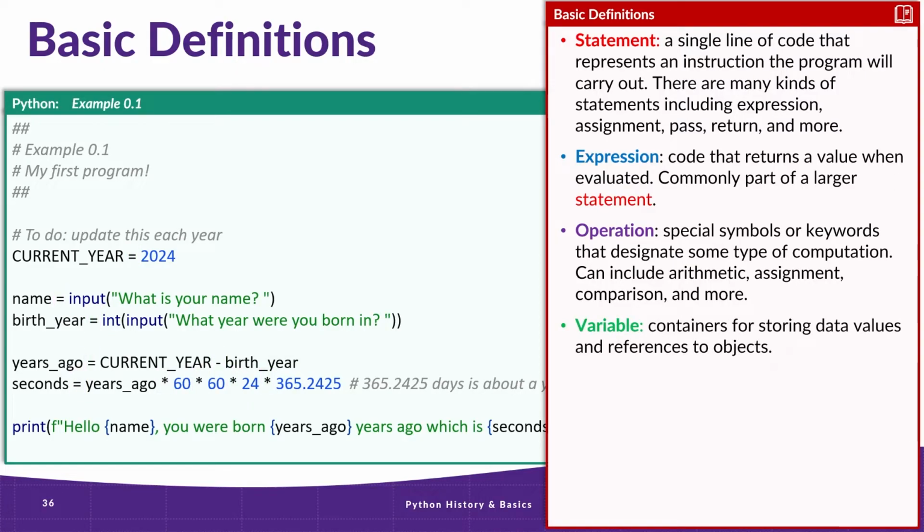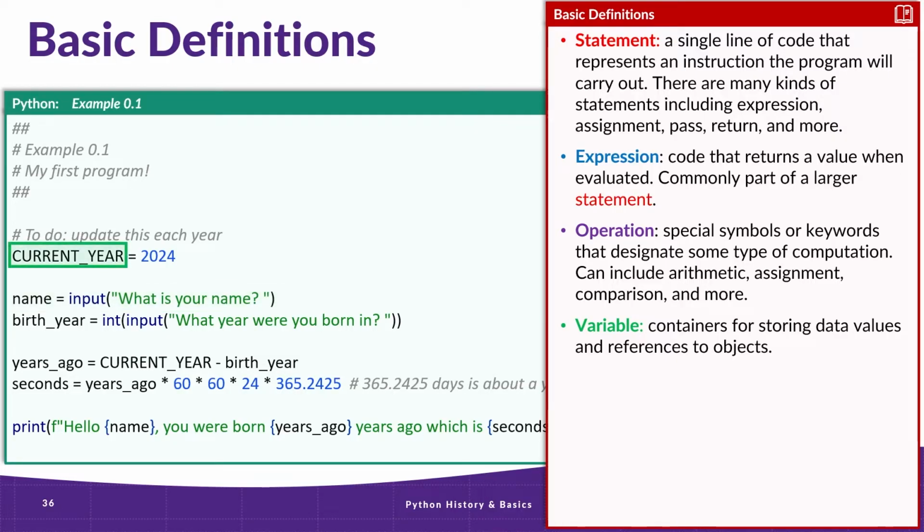Next are variables. Variables act as a container in the computer's memory and allow us to store values so that we can use them later. The variables shown here on the left side of the assignment statement mean that we are setting their value to the result of the expression on the right-hand side. For example, this assignment statement asks the user for their name and stores the result, that is the text the user inputs, into the name variable.